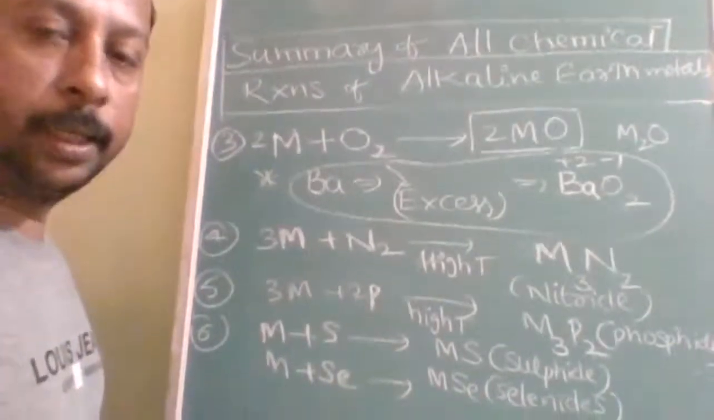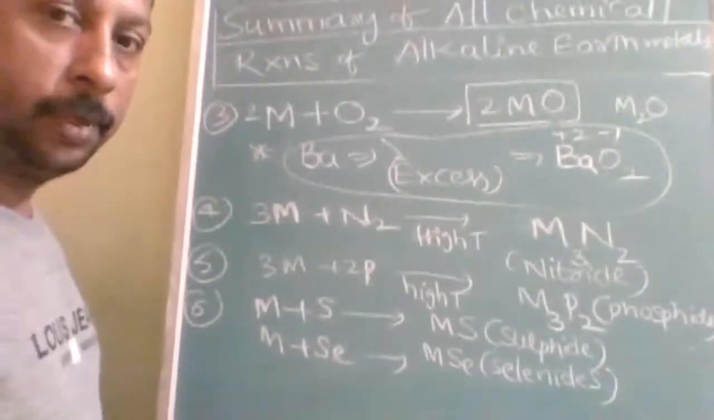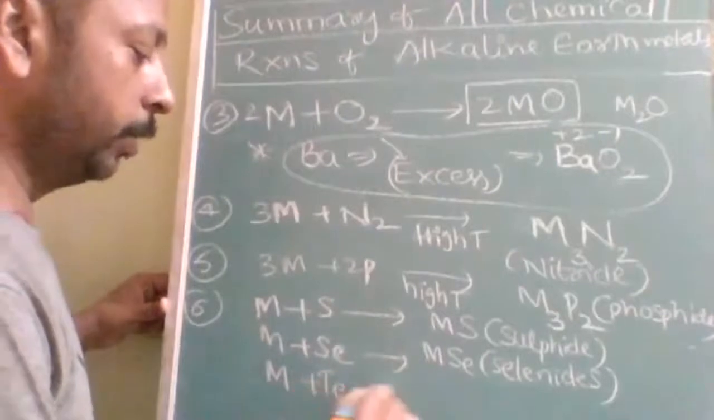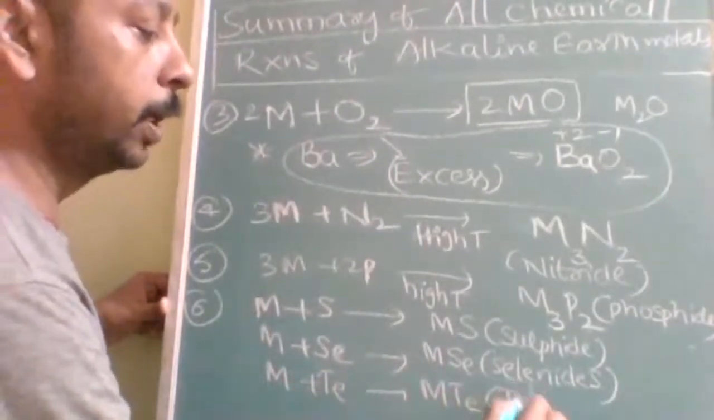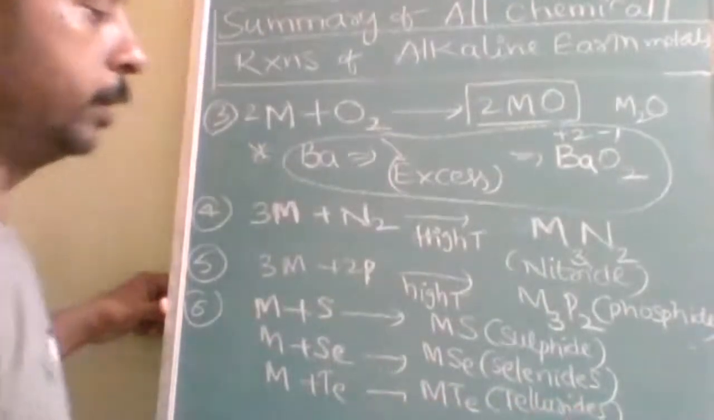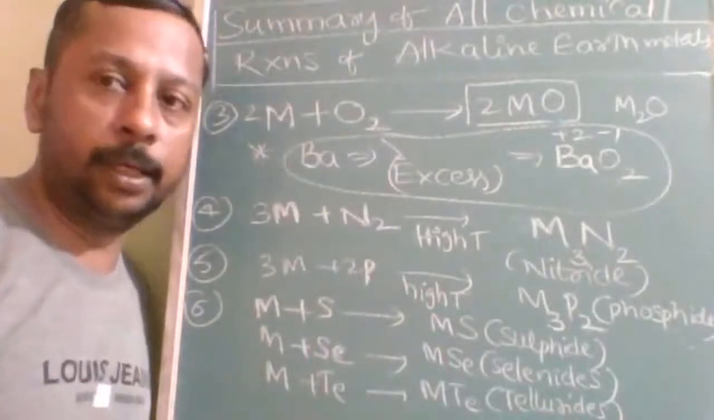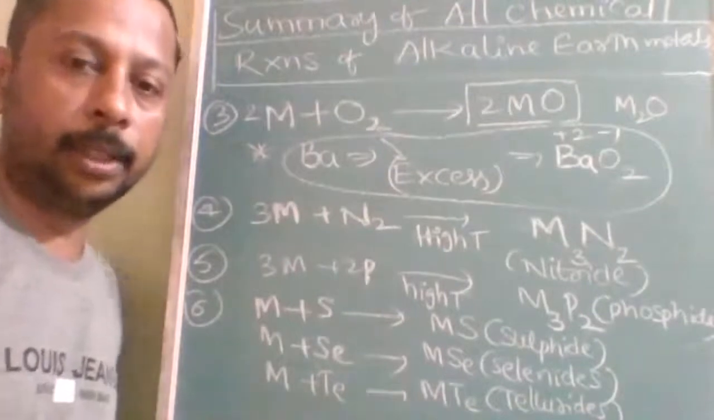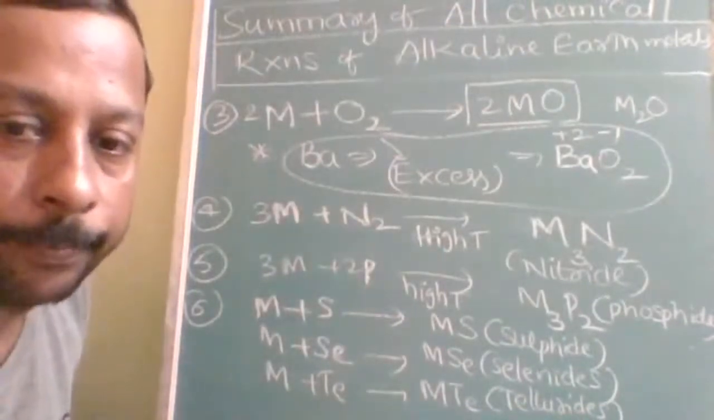Similarly, tellurium also: metal plus tellurium. That time it will be MTe. They are called tellurides. These are the binary compounds. Hydrides we have already studied. Now we are going to study halides. Okay, I think all of you noted this. Then we will go for the next part.